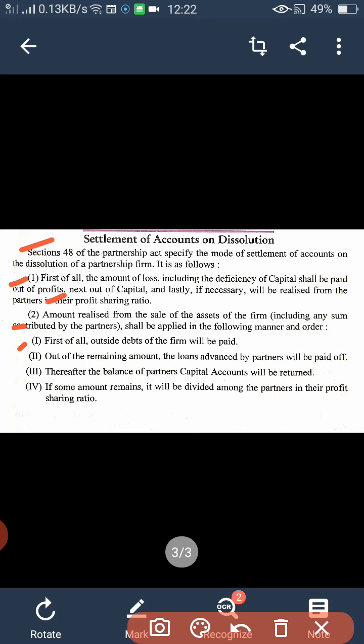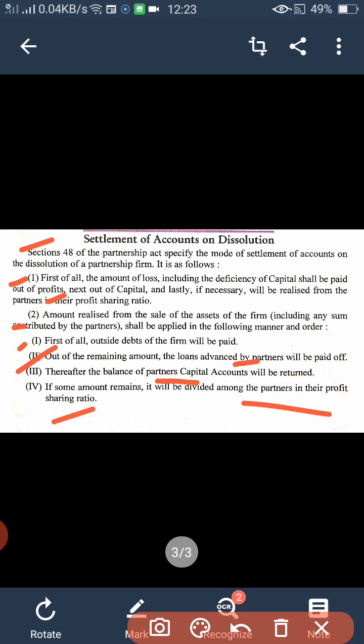Outside debts means creditors, bank loan, outstanding expenses; these are firstly to be paid. Second, if money is left, then out of the remaining amount we will pay the loan advanced by partners, means loan given by a partner to the firm. We will pay back the partner's loan given to the firm. Then third, the balance of partners' capital accounts, means partners' capital will be refunded, and if any amount is left, then it will be divided among all the partners in their profit sharing ratio.